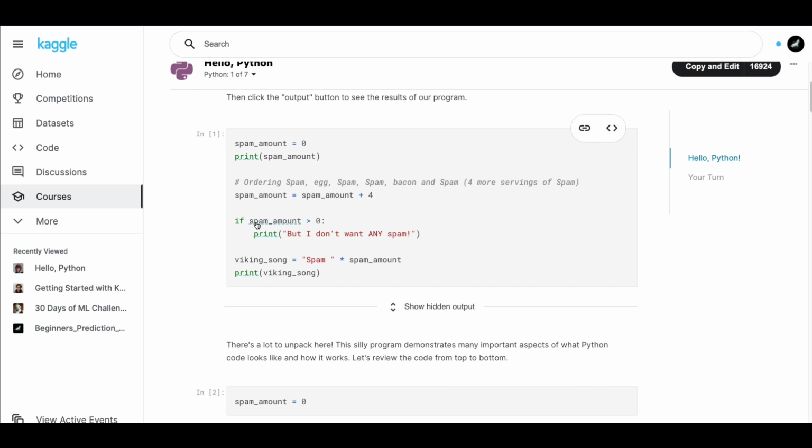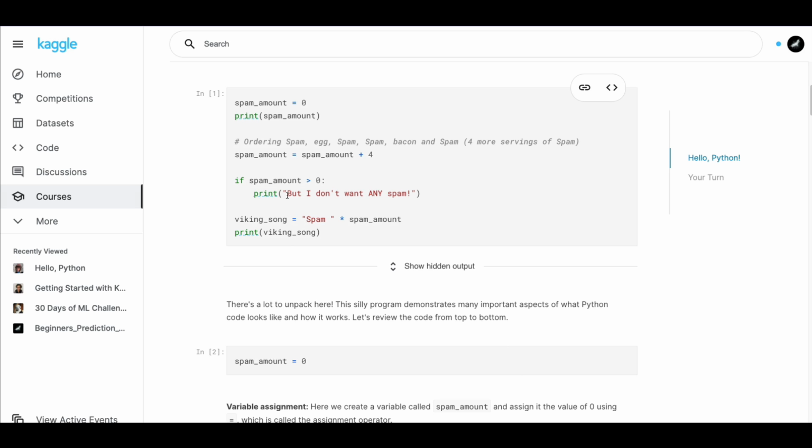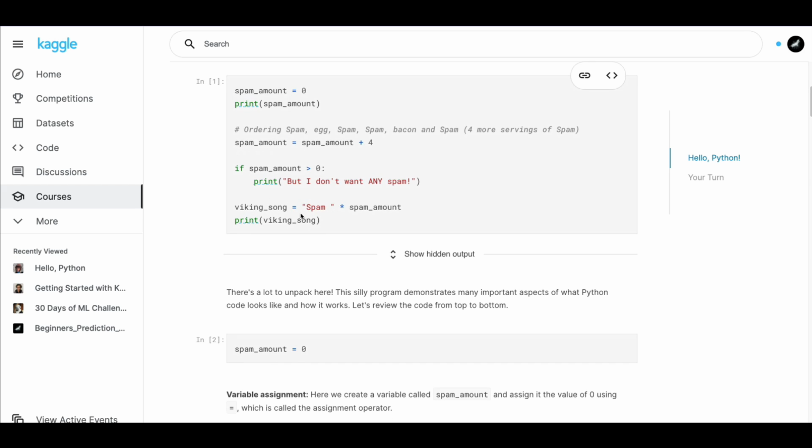So now we are going to check whether spam amount 4 is greater than 0. Is it? Yes, of course it is. So when it is greater than 0, it's going to say, but I do not want any spam. So it's going to print, I don't want any spam.